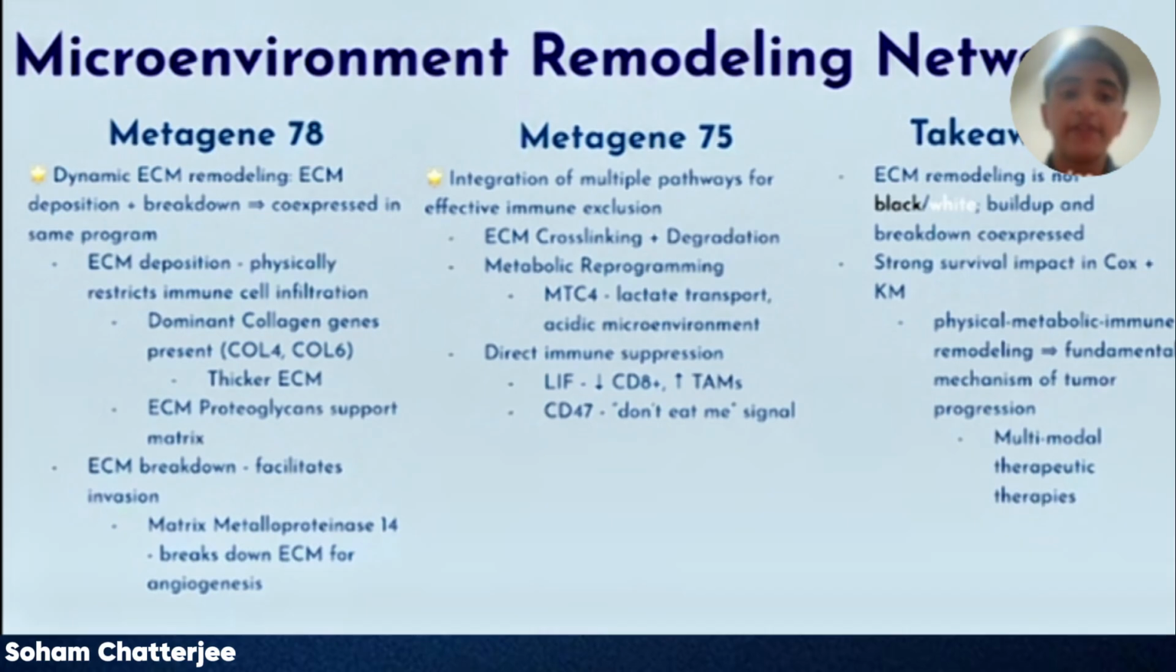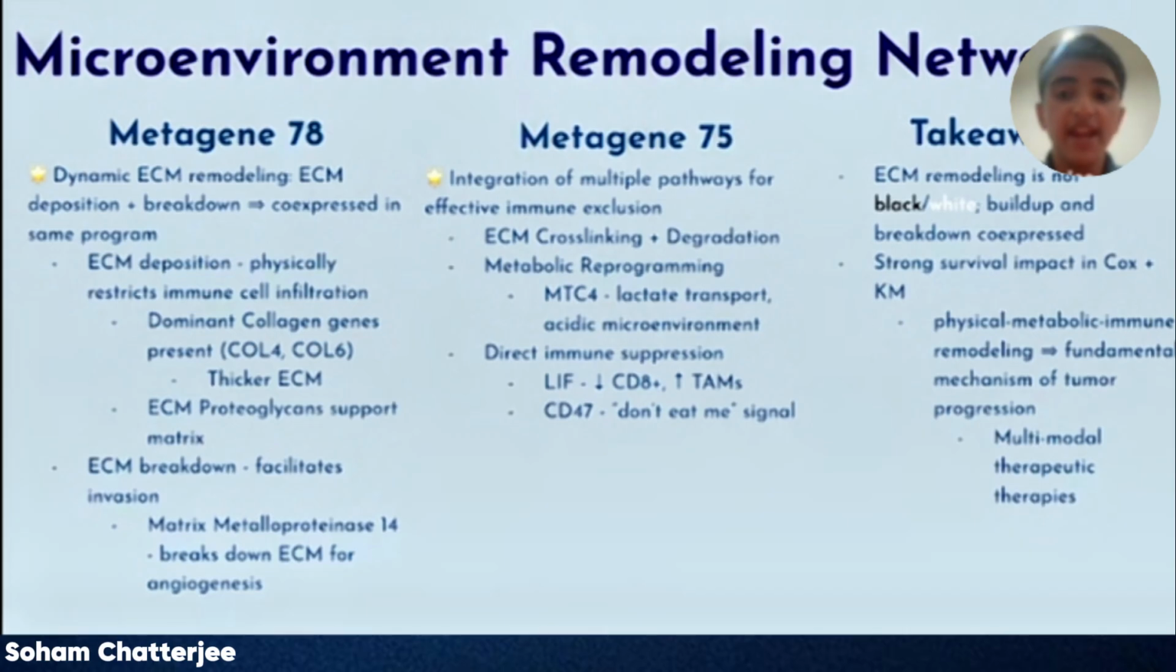Now, metagene 75 was quite interesting. Its overexpression was significantly associated with worse survival from both survival analysis techniques. Enrichment analysis with G-profiler didn't show any strong direct associations with microenvironment pathways. It was actually enriched for the negative regulation of apoptosis, which is programmed cell death. But from analyzing the top upregulated genes, we saw how this biological program combines multiple pathways for effective immune evasion.